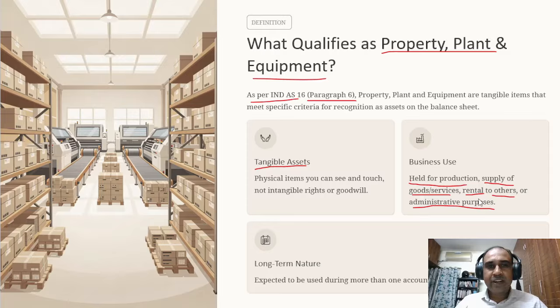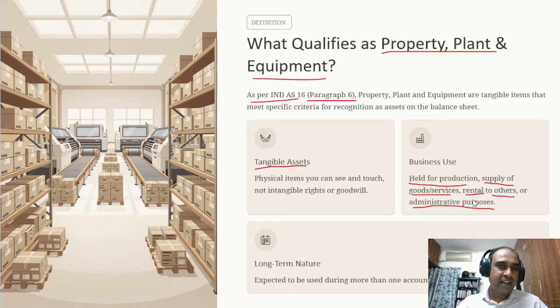or for administrative purposes. What do you mean by administrative purposes? The first line of the definition discussed anything which is held for production or for rendering services or for supply of goods. This is the main activity of any business, either doing production or rendering services. But assets are also used for administrative purposes, right?